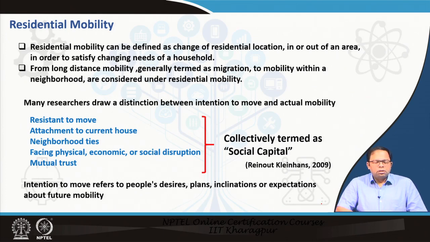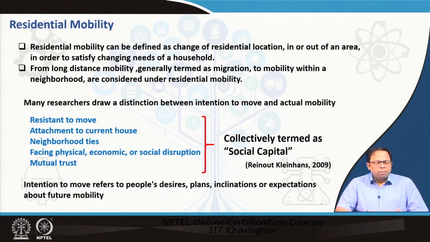Many researchers also draw a distinction between intention to move and actual mobility. That means whenever we are doing a survey, we ask people, are you willing to move? What are the reasons why you are willing to move, what are your household characteristics and so on. So, this is the intention to move. Intention to move is not actual mobility. Once actual mobility happens, we can ask people, why have you moved here? What are your family's characteristics? From there, we can also determine the reasons why a person has moved, and what individual parameters influence this movement process.